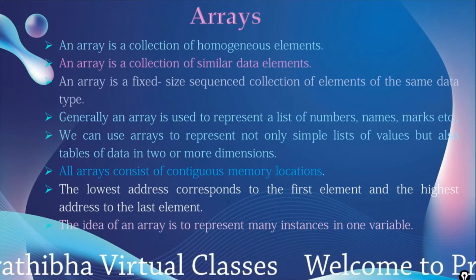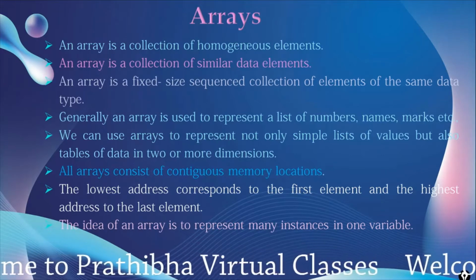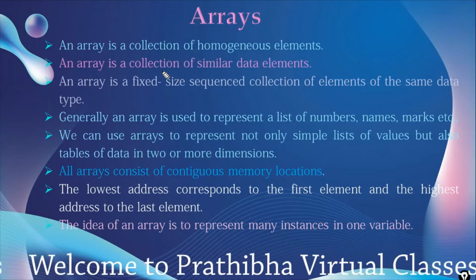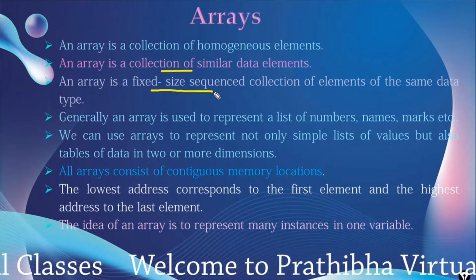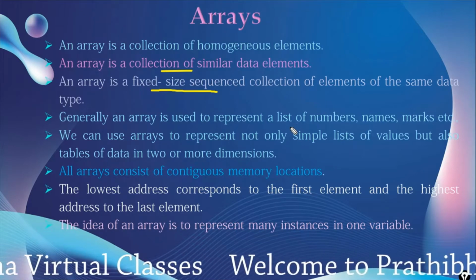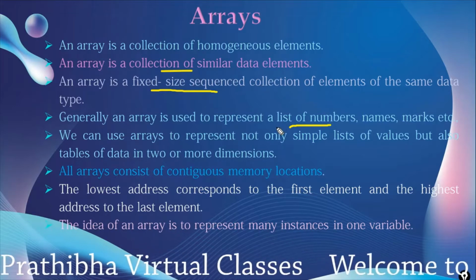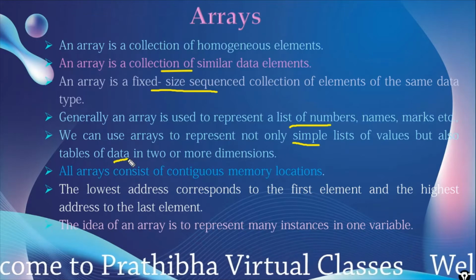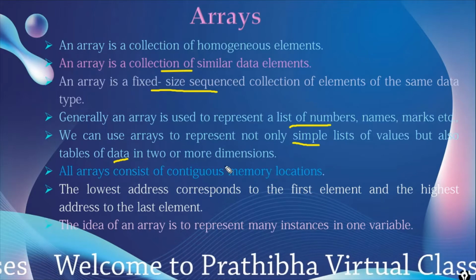Okay, an array is a collection of homogeneous elements. An array can also be defined as a collection of similar data elements. An array is a fixed-size sequenced collection of elements. Generally, arrays are used to represent lists of numbers, names, marks, etc. Arrays can represent not only simple lists of values but also tables of data in two or more dimensions by using multi-dimensional arrays.